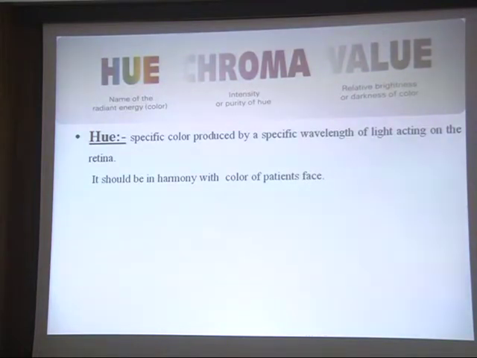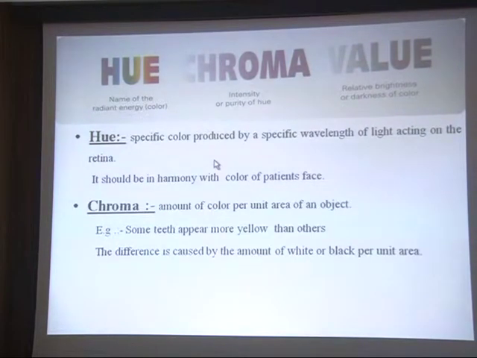For that, you should know the basic principles. That is hue, or the name of the radiant energy or the color, that is the basic color. Then the chroma, it is the amount of color per unit area of an object. For the selection of teeth, you should have knowledge of this. For example, some teeth appear more yellow than others. So the difference is caused by the amount of white or black per unit area. It is the amount of color per unit area of an object.